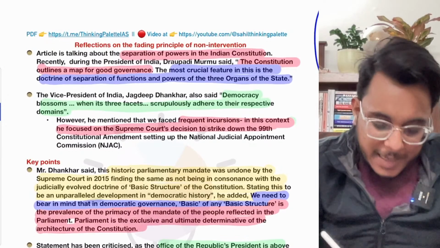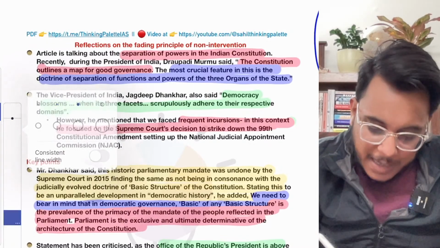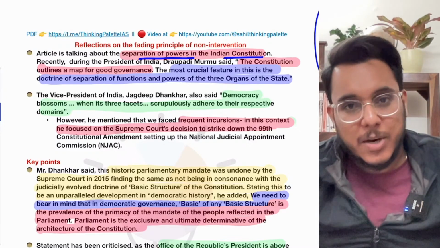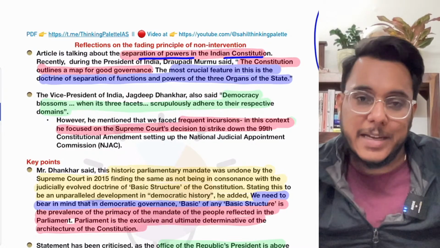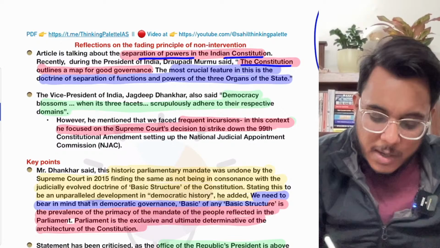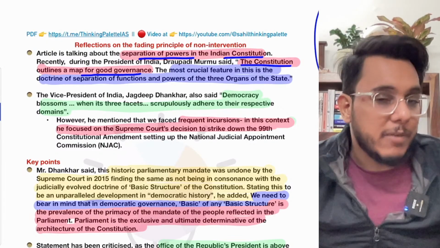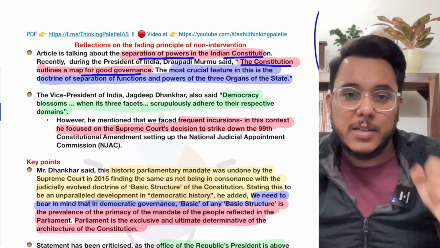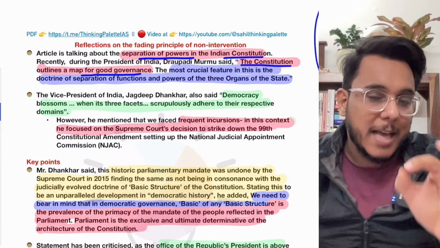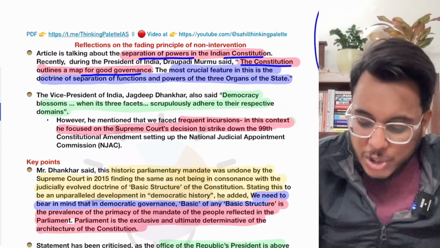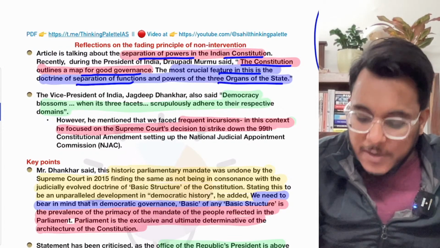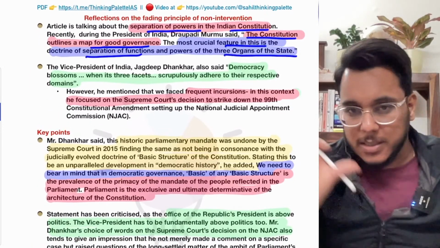Now, the article is saying that separation of powers is there in the Indian Constitution, and this separation of powers is a very important ideal of the Indian Constitution. Recently, the President also said that the Constitution is an outline map for good governance. Constitution gives us how good governance is to be carried. So therefore, the constitutional provisions are to be followed in theory as well as in spirit. The most crucial aspect is the separation of functions, the divisions between the three organs of the state.